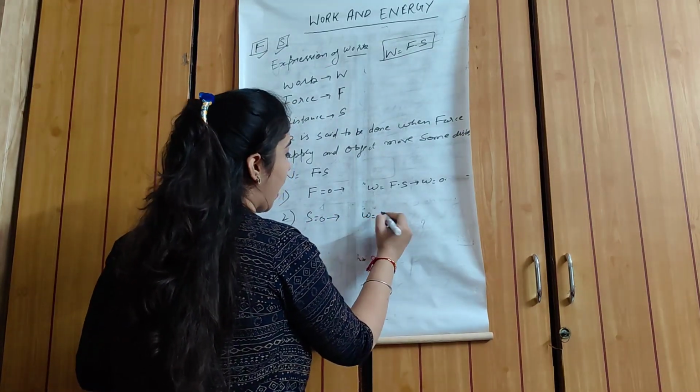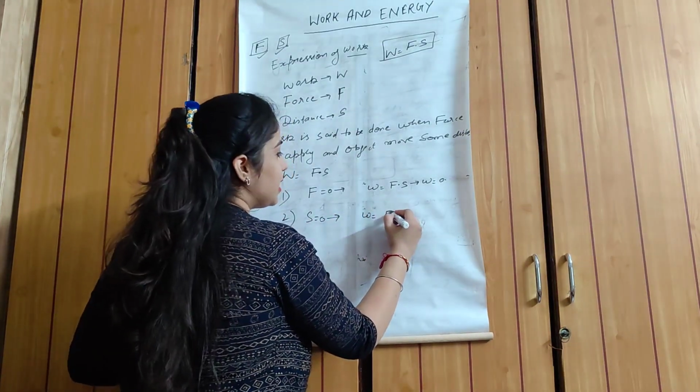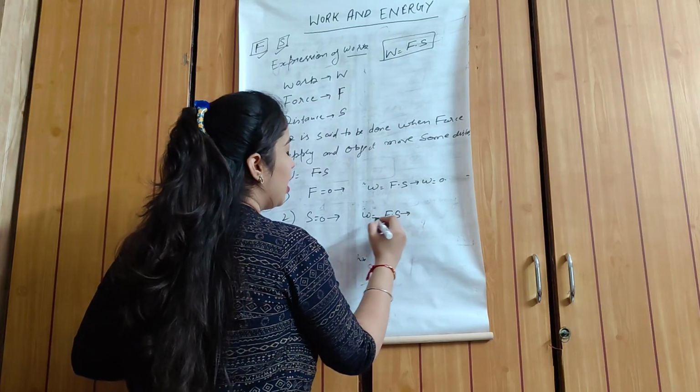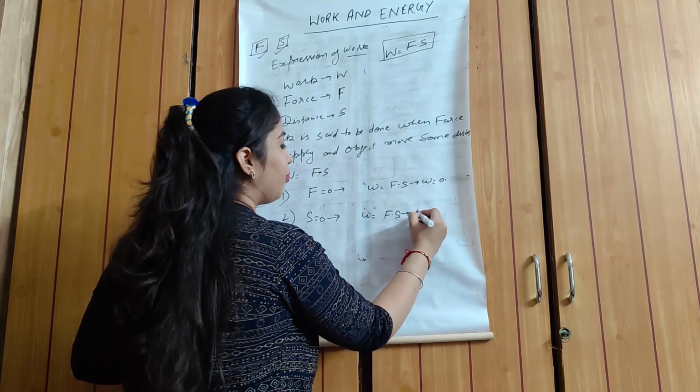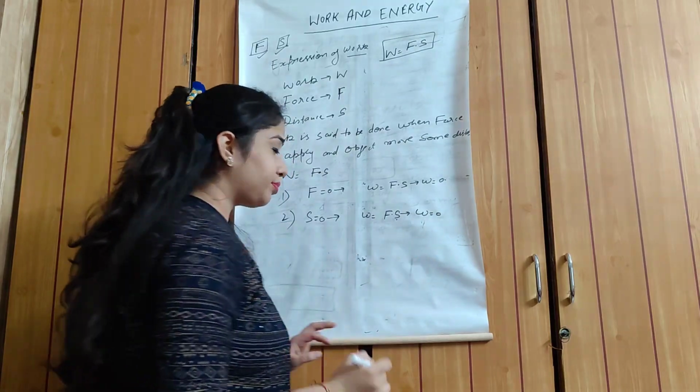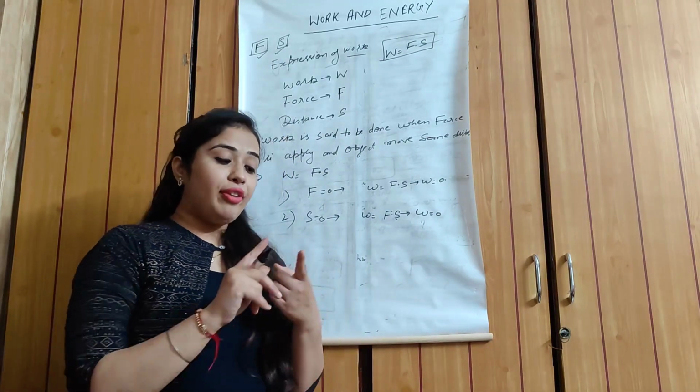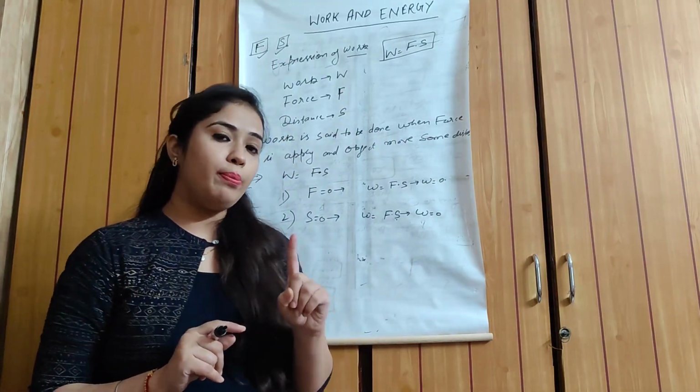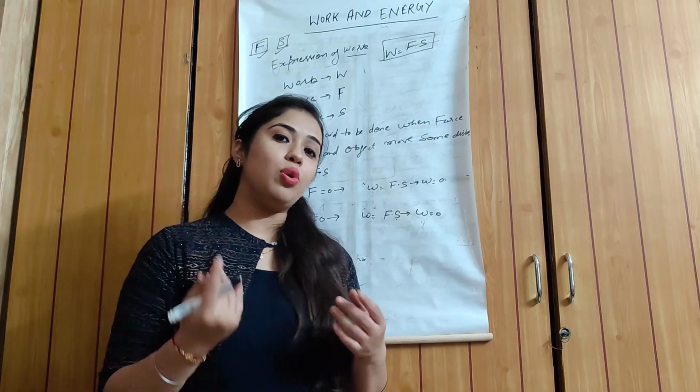Second, suppose displacement S is 0, then work done is also 0. It means if either F or S is 0, then work done is also 0.